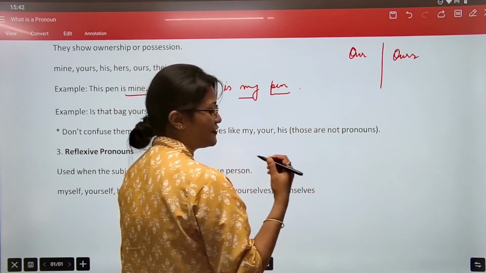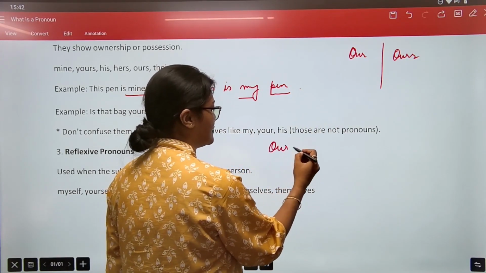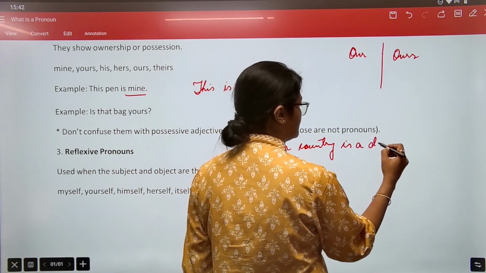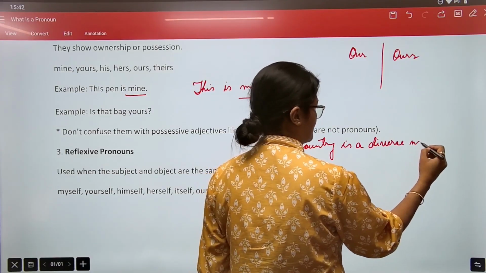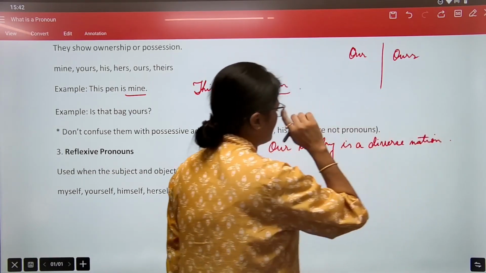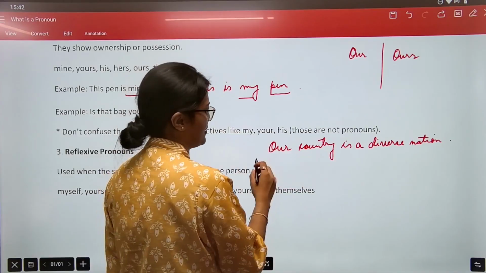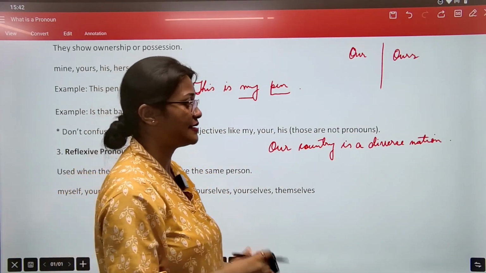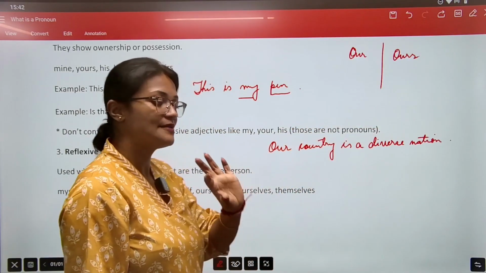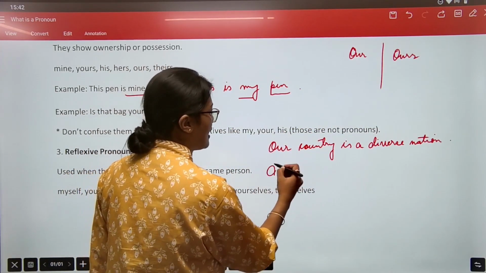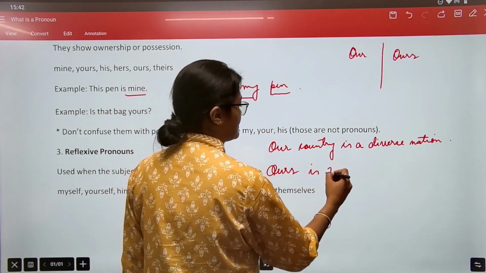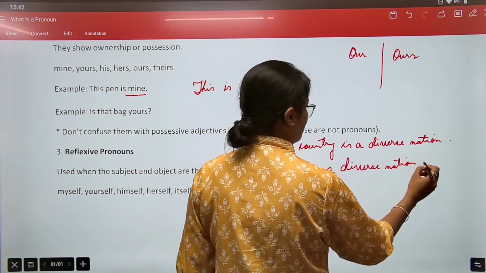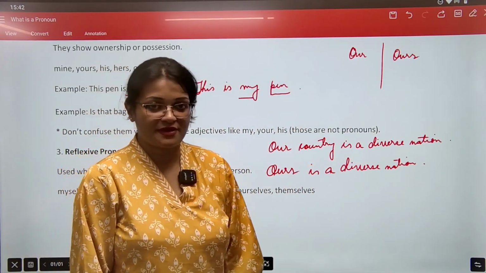If you have to write our, I'll give you an example. For example, this. Our country is a diverse nation. Suppose. So this is one example. कोई भी एक example लेने से हो जाएगा. So we are using our and then we are writing our country. But if you have to write the same sentence by using ours, there will be slight change. वो क्या होगा change? हम लिखेंगे ours is a diverse nation. Meaning तो दोनों में ही समझ में आ रहा है.